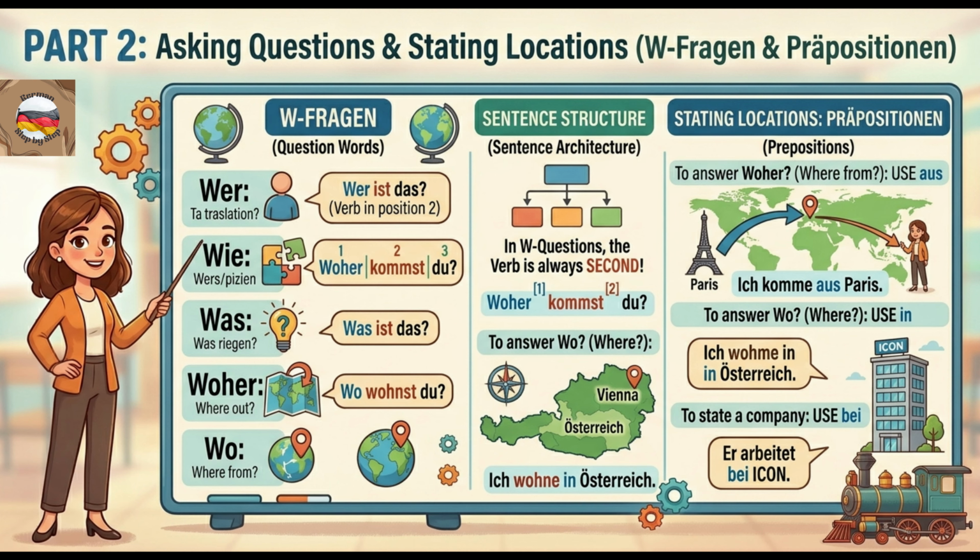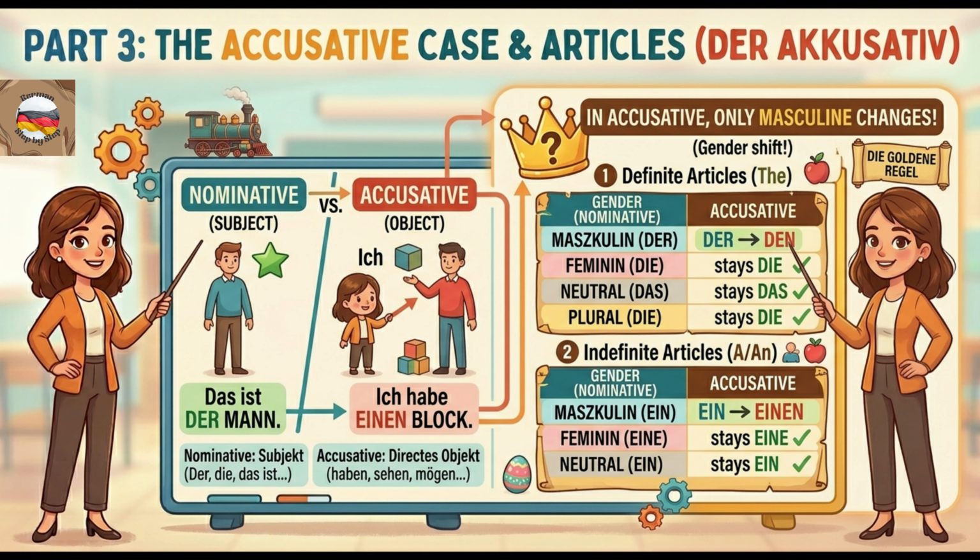To answer these location questions, we use specific prepositions. If someone asks woher, where from, answer with aus, out of, or from. Ich komme aus Paris. If someone asks wo, where are you located, answer with in. Ich wohne in Österreich. If you want to say you work at a specific company, use bei. Er arbeitet bei Icon.